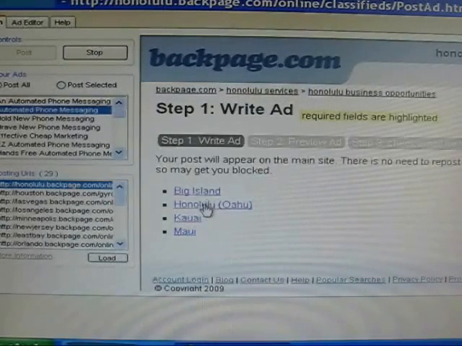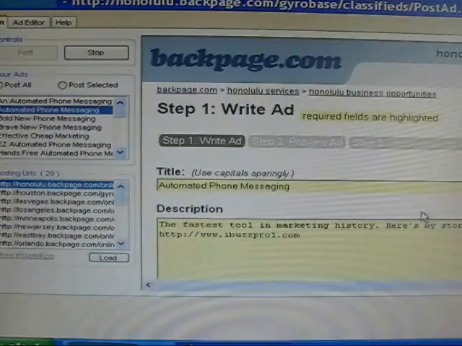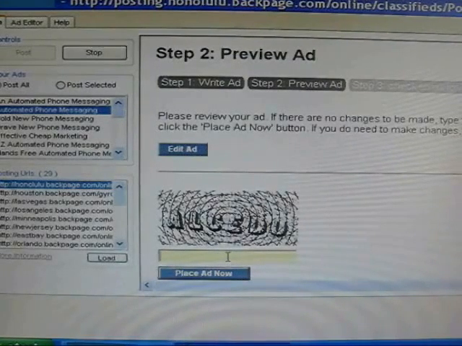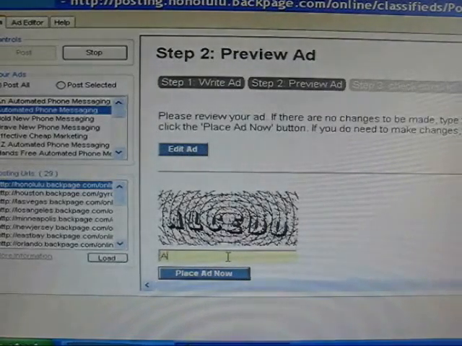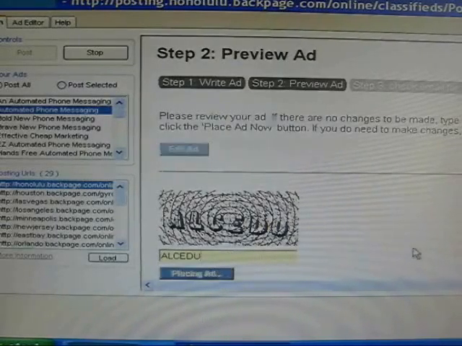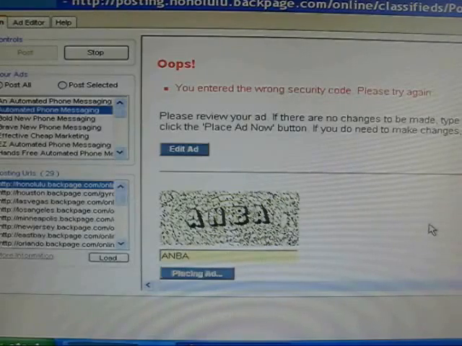I'm going to check to go to the city of Honolulu. It's going to go down through the ads, and then it brings me right to the place where you put in the code again. That could be wrong. If it's wrong, it'll tell me. See, it's an O. I'm purposely leaving this in the video so that you can see. If you make a mistake, it's not a big deal.